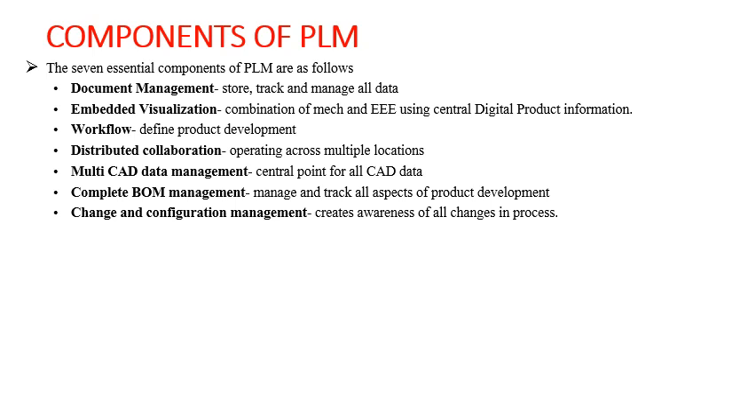So change always happens, and whenever it happens, it is necessary to create an awareness about it, and to create a database of what changes have happened, so that every updated piece of data is available at the central database or central server, which can be accessed by each and every person in the organization. So these are the 7 basic components of PLM.